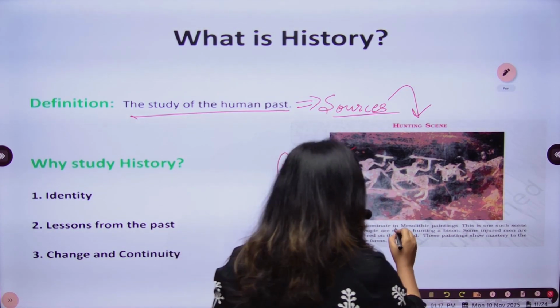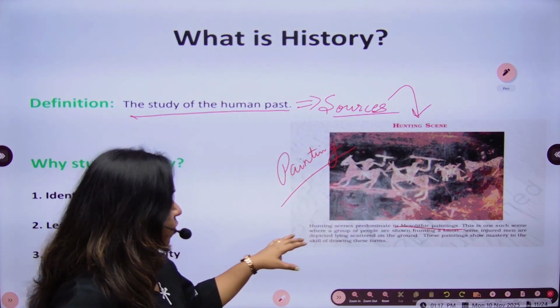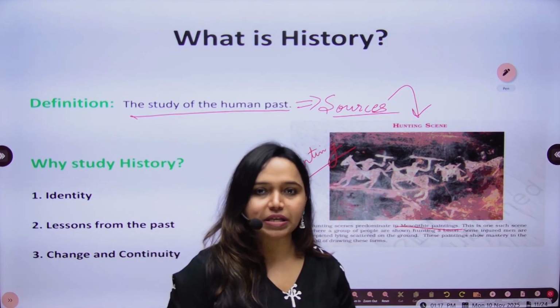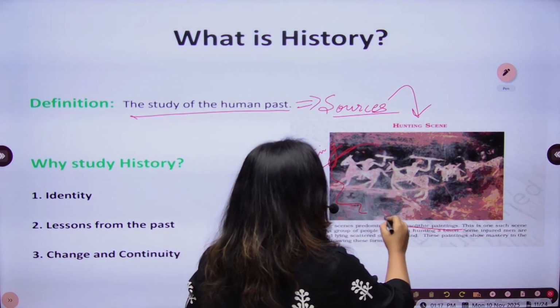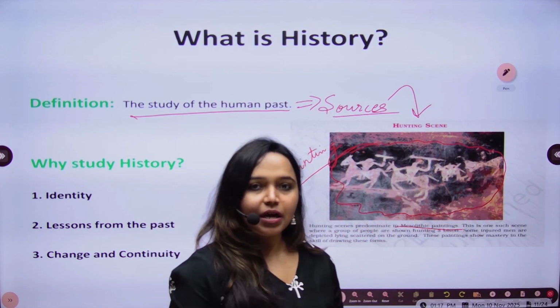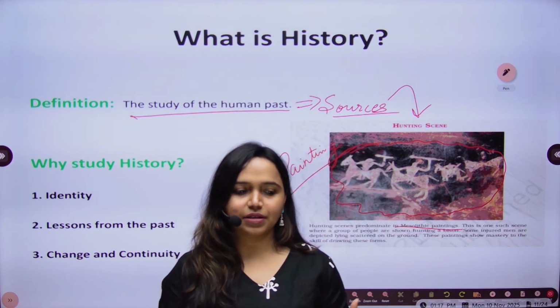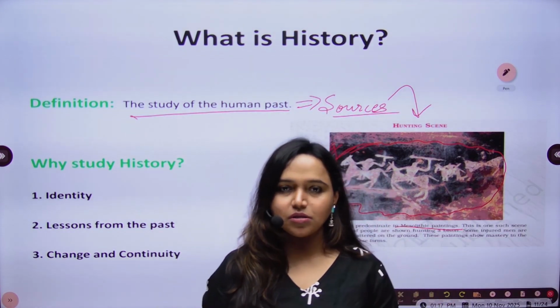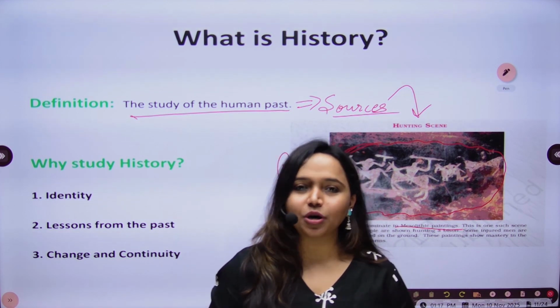This is a Mesolithic painting, in this scene a group of people are shown hunting a bison. This is the kind of painting which somebody drew in the Mesolithic era, where you can see people hunting animals. Why they might be hunting animals is because that time was not easy.